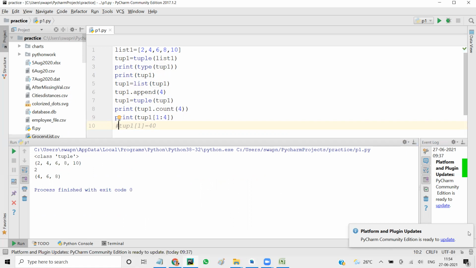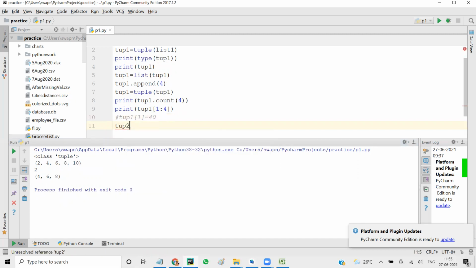There's one more concept which I wanted to discuss in functions, but let's discuss it here, and we'll also discuss it in functions. It's called packing and unpacking. So let's declare a tup2. I say tup2 equal to, in simple brackets, apple, banana, cherry. This assigning is called packing, like packing a suitcase.